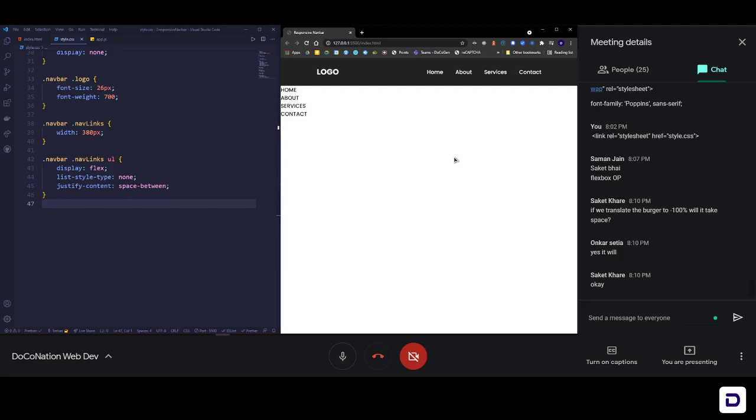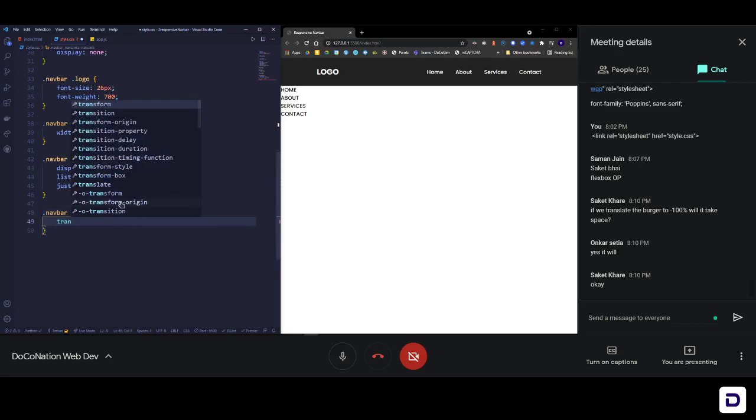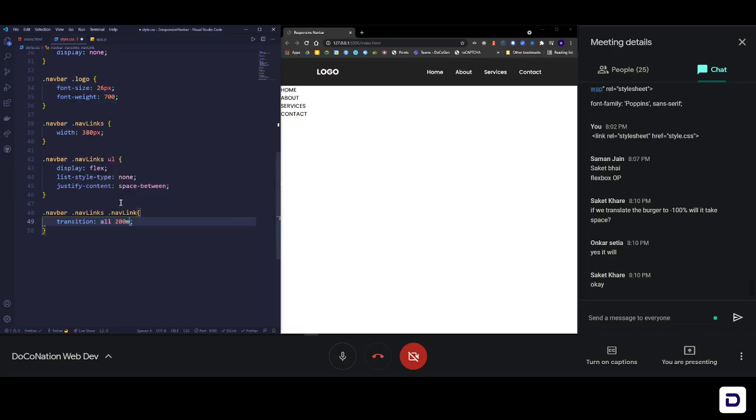Okay, so before we move towards responsiveness, let's do a little more styling here, so that we can add small interactions like hover. So here what I need is the nav bar, and then I need to go inside nav links, and then select nav link, singular. One link. And all I need to add here is a transition, so that everything is smooth. Transition of all 200 milliseconds, and maybe ease-in-out.